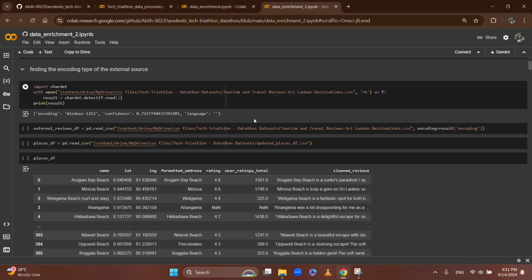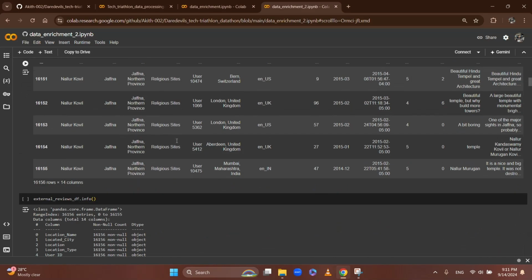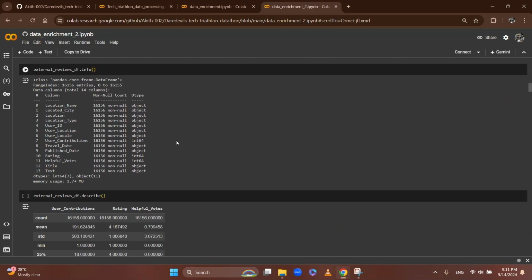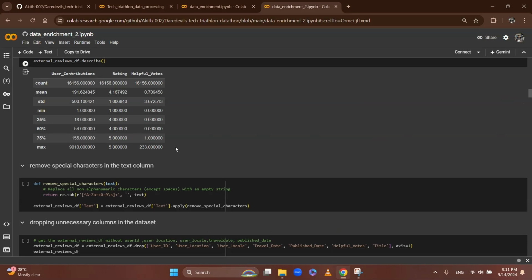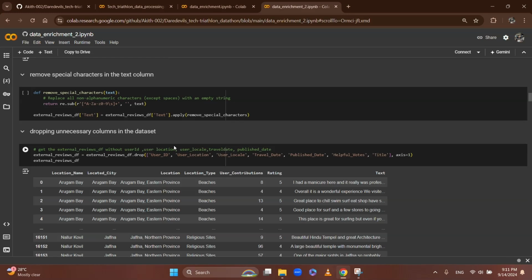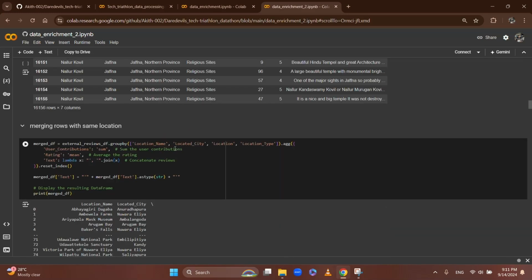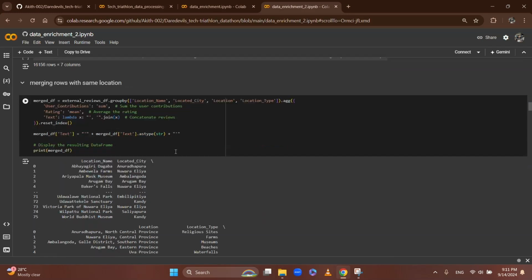To supplement this, I used an external data source, the Sri Lankan Tourism and Travel Reviews dataset of Sri Lankan destinations. I cleaned this dataset by removing null values and special characters, dropping unnecessary columns, and merging rows with the same place name by summing contributions and averaging ratings.